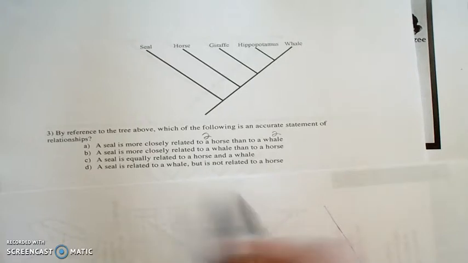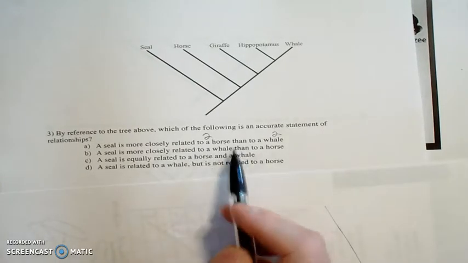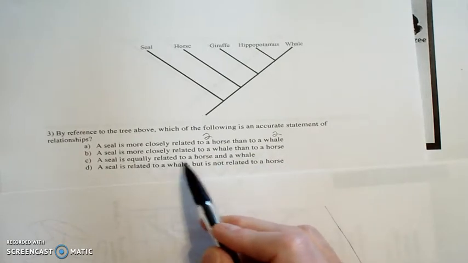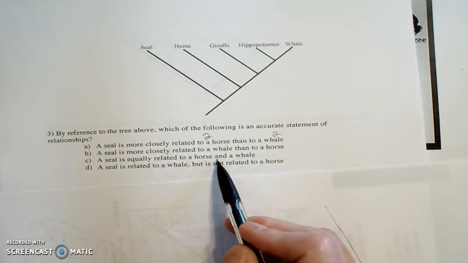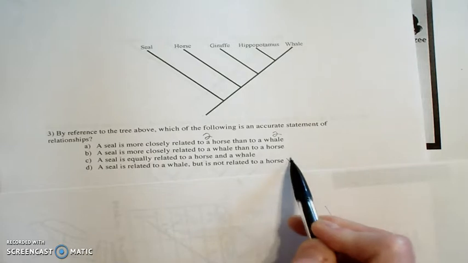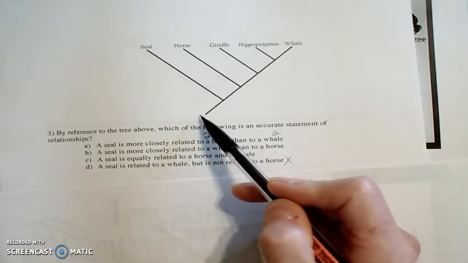Now let's move on. A seal is more closely related to a whale than a horse. Well, we said they both had two. C, a seal is equally related to a horse and a whale. A seal is related to a whale, but not the horse. Well, we know it's not that because all of these organisms are related. They share this common ancestor here.